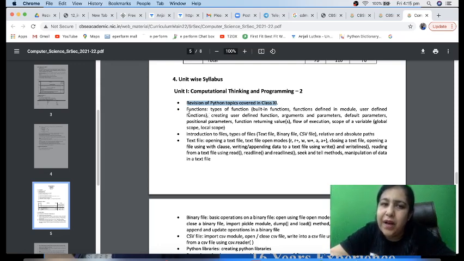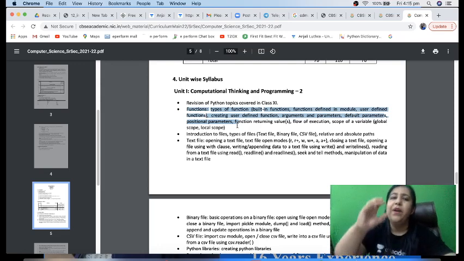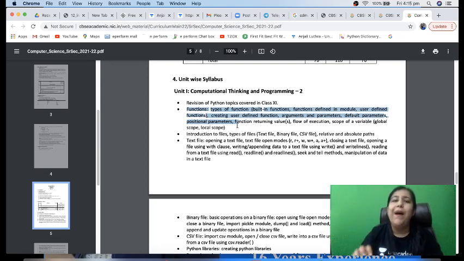Then we will be doing functions, which is altogether a new topic which we do in class 12 that will change the way you program in Python. Because normally when we program in Python, our focus is on the task. The task should be done. But now here we are going to divide that task into smaller parts called functions, which is called modular programming. So we are going to do that.